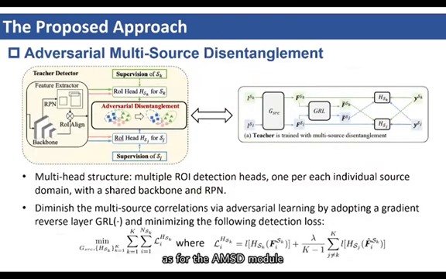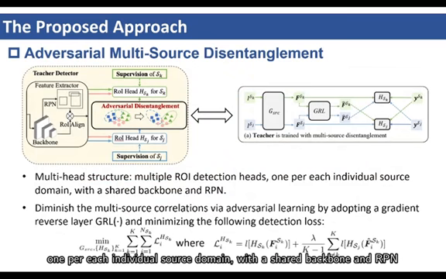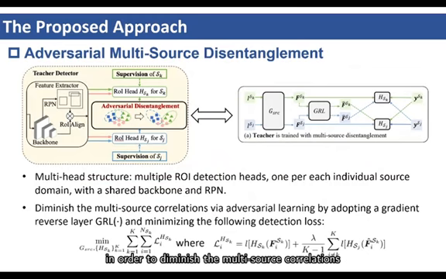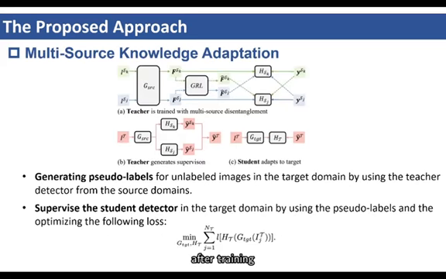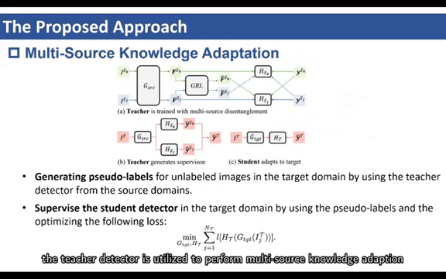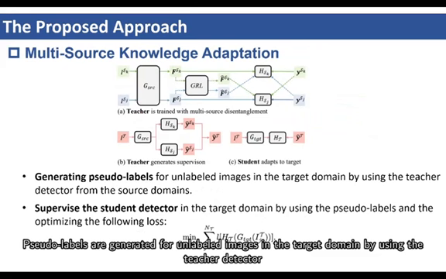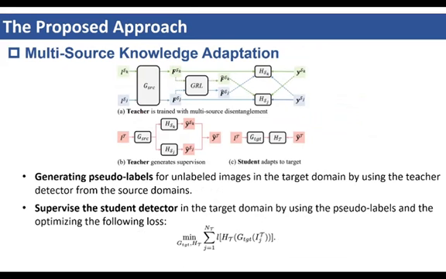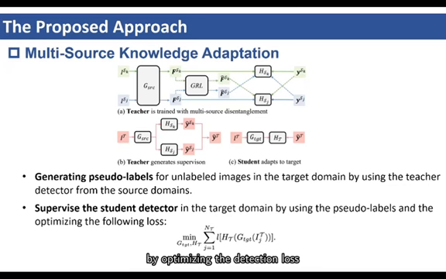As for the AMSD module, as displayed, the teacher detector utilizes a multi-head structure, which has multiple ROI detection heads, one per each individual source domain, with a shared backbone and RPN. In order to diminish the multi-source correlations, the teacher detector adopts a gradient reverse layer and is trained by minimizing the detection loss formulated in this equation. After training, the teacher detector is utilized to perform multi-source knowledge adaptation. Concretely, pseudo-labels are generated for unlabeled images in the target domain by using the teacher detector, which are subsequently used to supervise the student detector in the target domain by optimizing the detection loss.